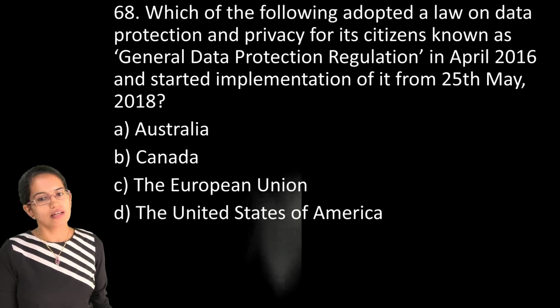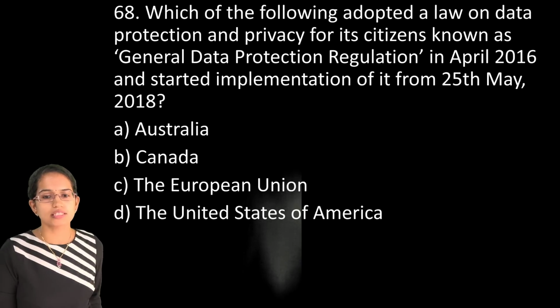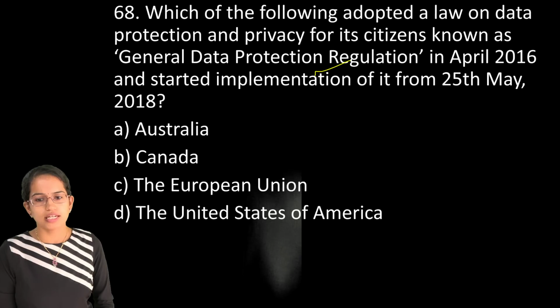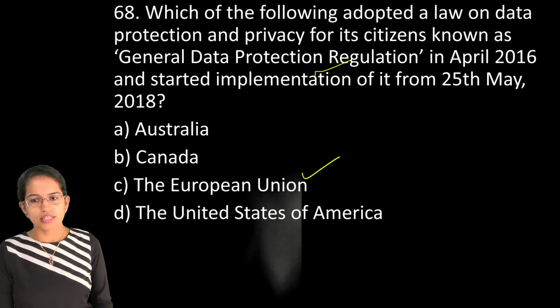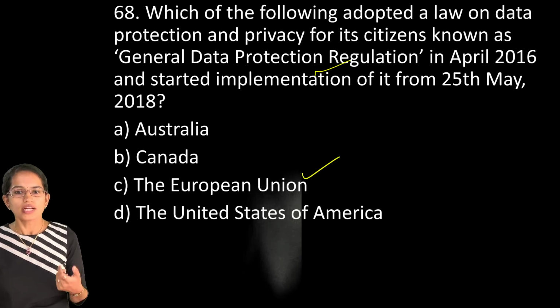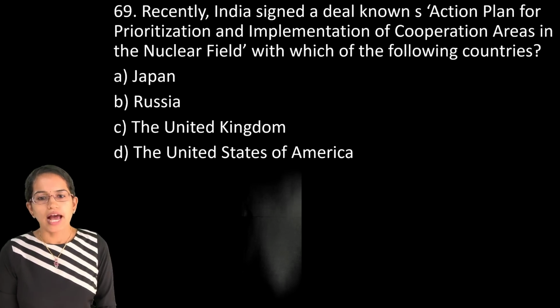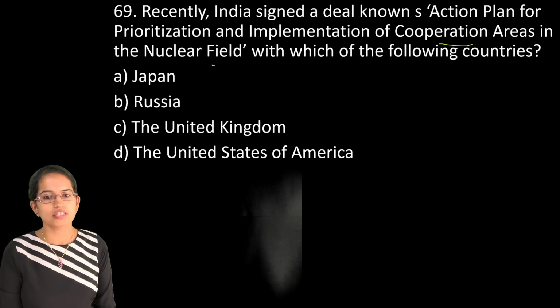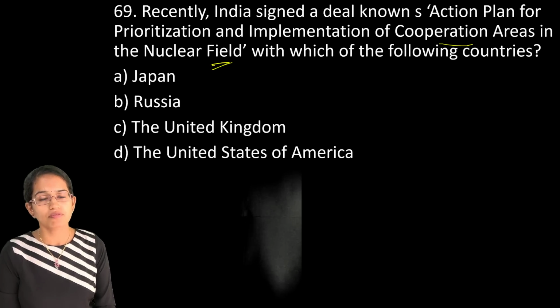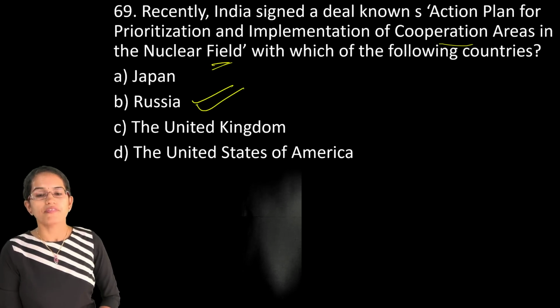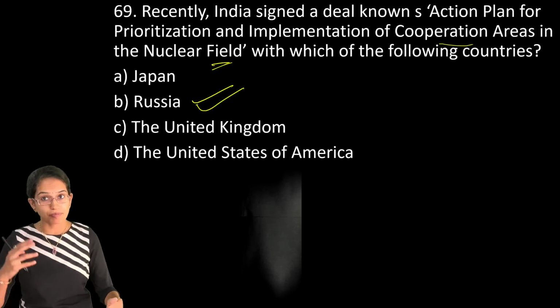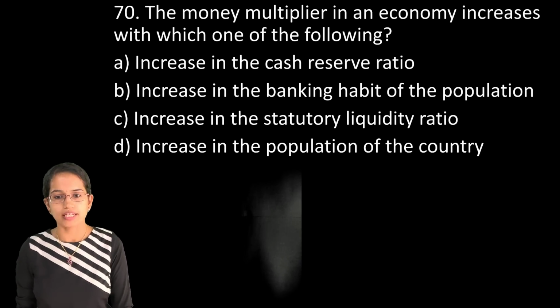The next is a very direct question which we already discussed in the expected questions. So General Data Protection Regulation is related to the European Union. It is the adoption of a law on data protection and privacy for the citizens. Now again, the action plan for prioritization and implementation of cooperation areas in the nuclear field was done between India and Russia. A very direct question from the recent happenings after January 2019.